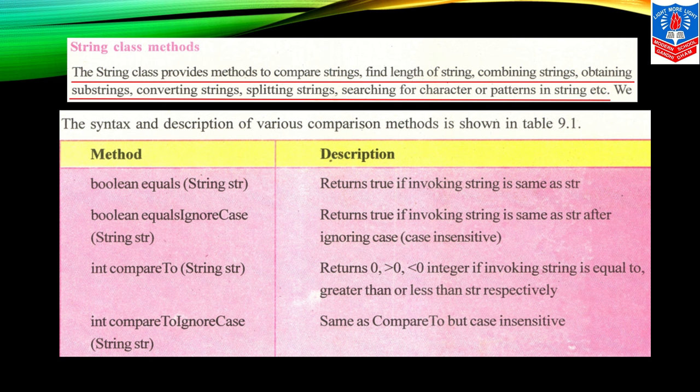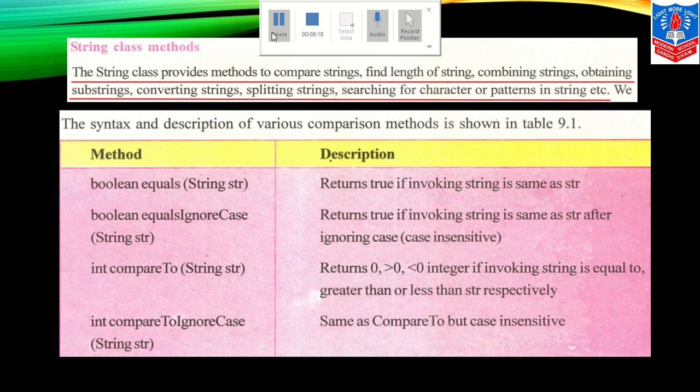Boolean equalsIgnoreCase(String str) returns true if the invoking string is the same as str after ignoring case sensitivity. And Boolean equals(String str) returns true if the invoking string is the same as the given one. Integer compareTo(String str) returns 0, greater than 0, or less than 0 if the invoking string is equal to, greater than, or less than str. Integer compareToIgnoreCase(String str) is the same as compareTo but ignores case.